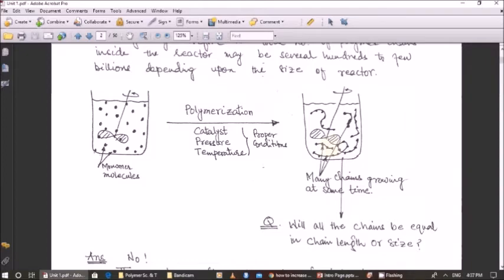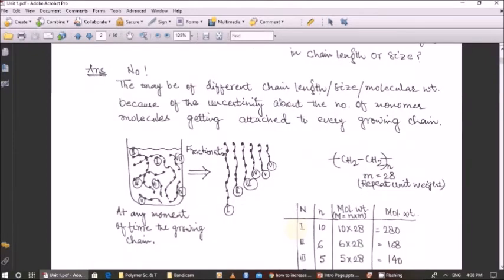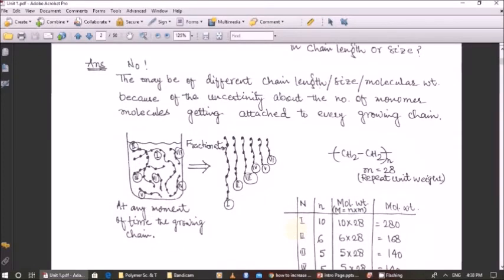So there are many polymer chains growing at the same time, and they differ in chain length. Again, the question is whether all the chains will be equal in chain length or size. The answer is again no. There may be different chain lengths or sizes or molecular weights, whatever you say, because of the uncertainty about the number of monomer molecules getting attached to every growing chain.